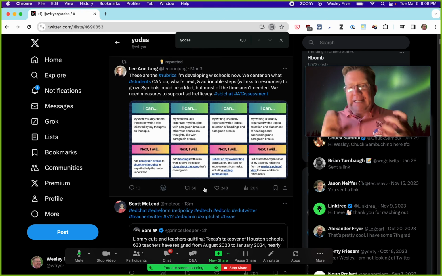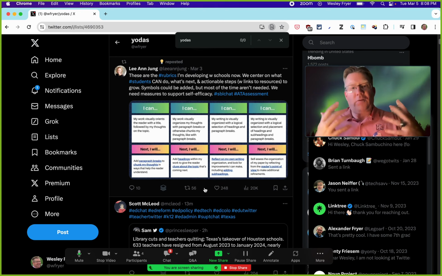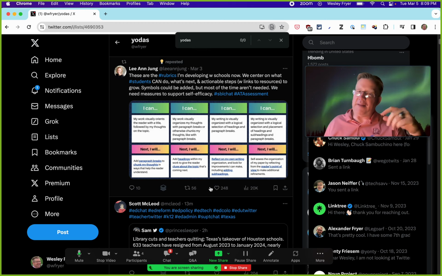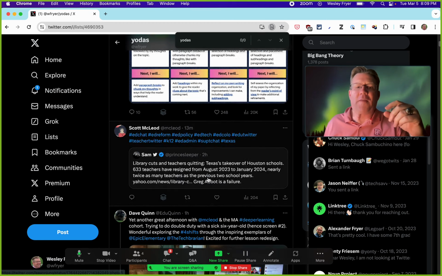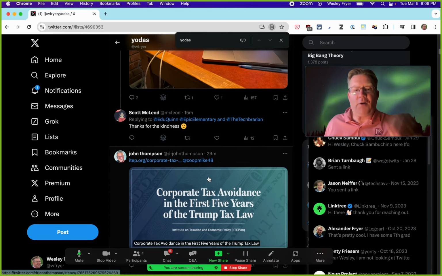And instead of an algorithmic feed of just seeing content that Elon and whoever's working for him wants me to see in my home feed, and yes, in Twitter, they did allow you, and I think they still allow you, to turn that off. This is a chronological feed of the 90 people that are on that list.